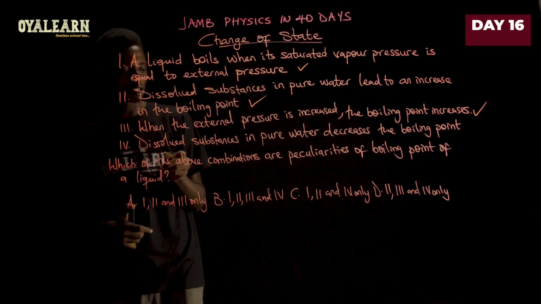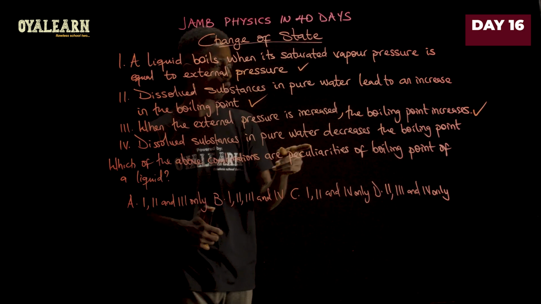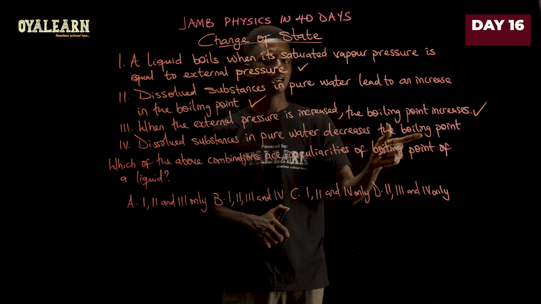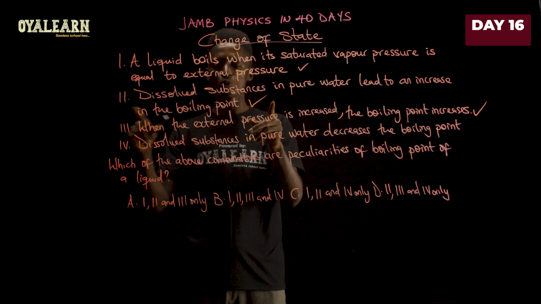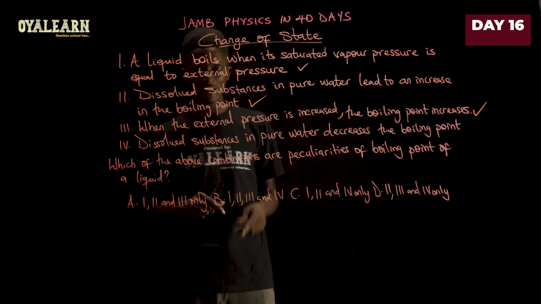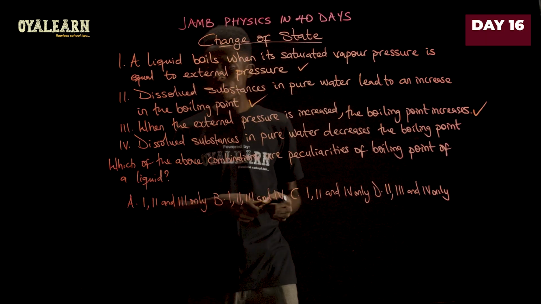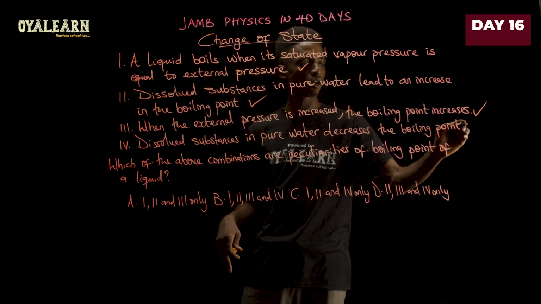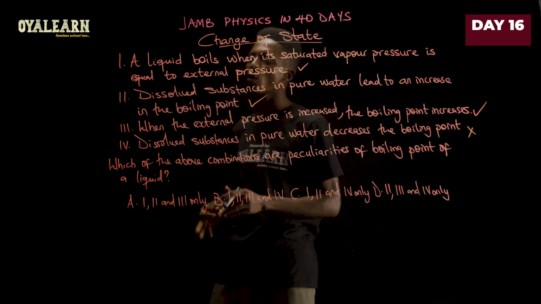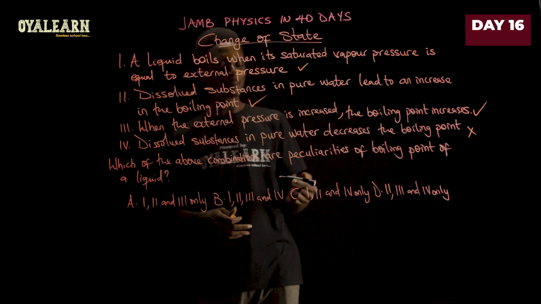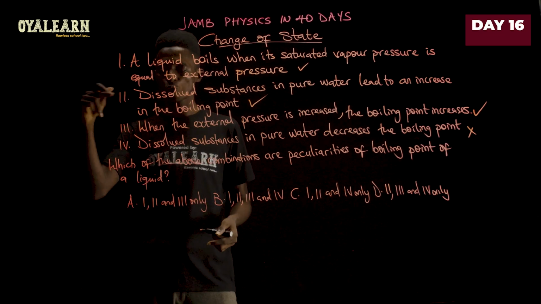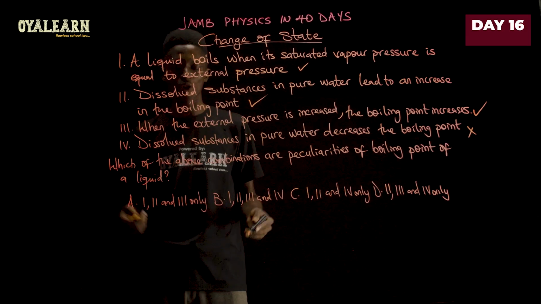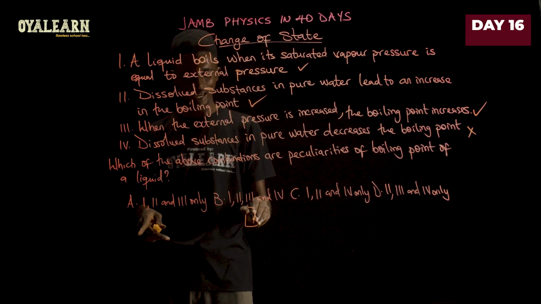Statement 4 then says dissolved substances in pure water decrease the boiling point. This is the complete inverse of statement 2. So if statement 2 is correct, the inverse is not going to be correct. So statement 4 is wrong. So the only ones that are accepted peculiarities for the boiling point of a liquid are statements 1, 2, and 3. So that means the correct one is option A.